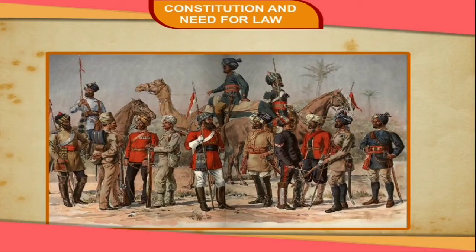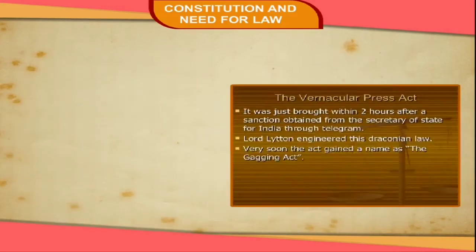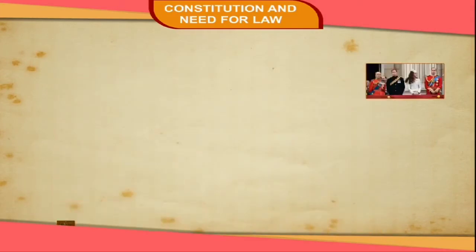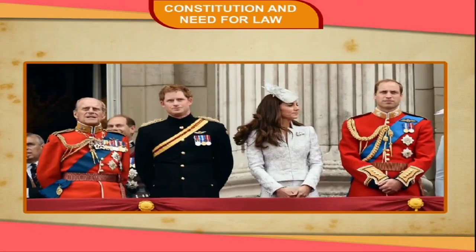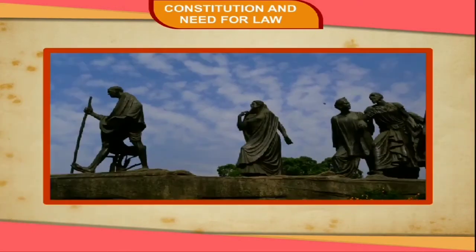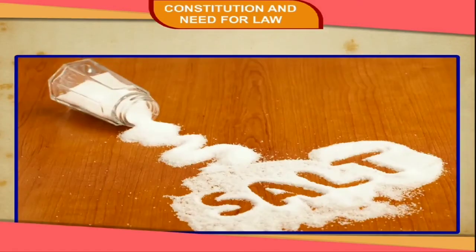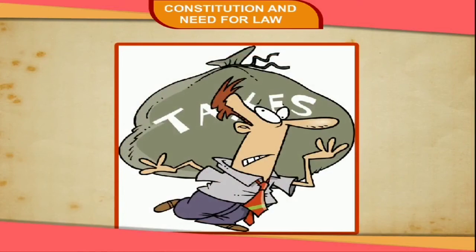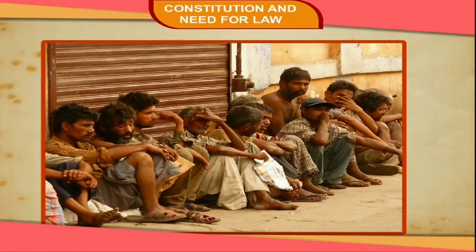During the British rule, several unjust laws were passed by the government. For example, the Vernacular Press Act tried to put restrictions on the vernacular press and newspapers. Similarly, the British, in order to establish their monopoly, imposed a salt tax in India which dictated that the sale and production of salt by anyone but the British government was a criminal offence punishable by law. The burden of this tax fell upon the poor people.